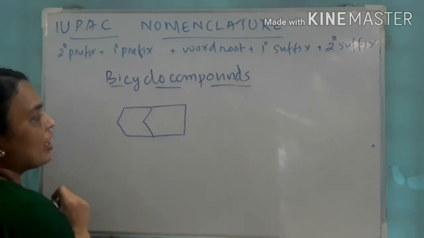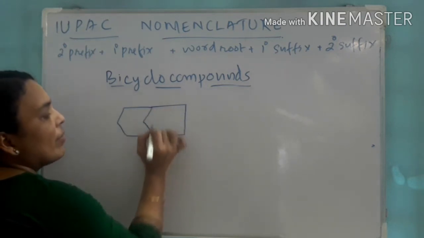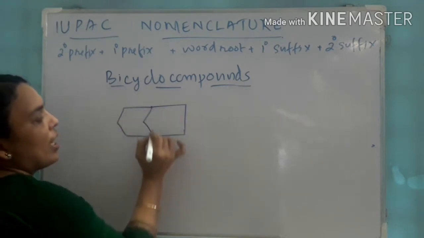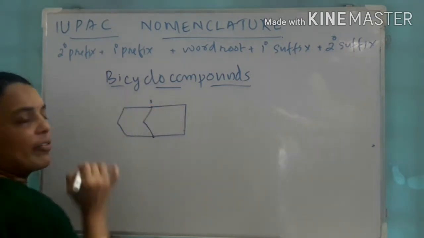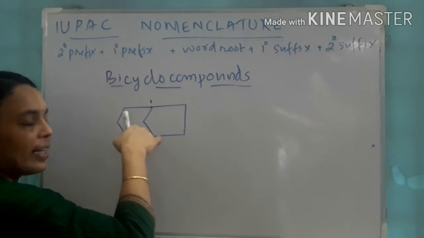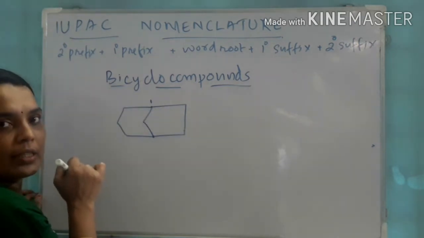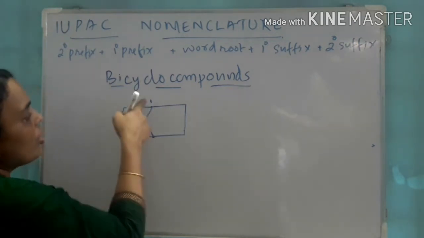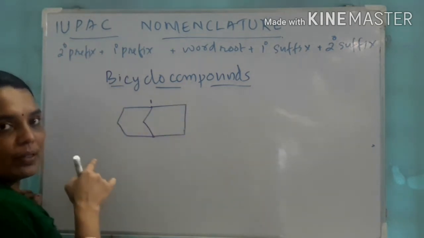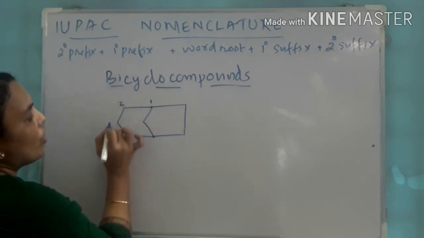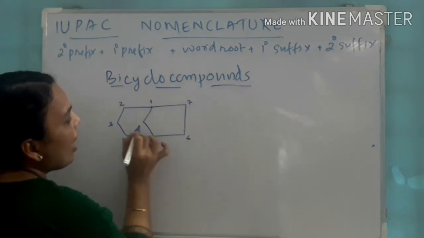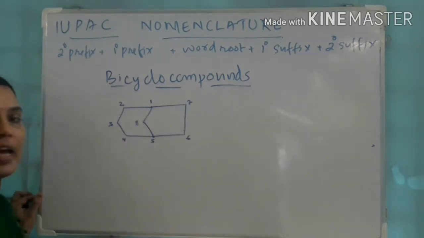So here which one is the bridge carbon? The carbon which is directly attached to both the rings is called the bridge carbon. So this is the bridge carbon. So let us start numbering from here. And which way do we have to move? The ring which has more number of carbon atoms should get the least number. So let us move in this way. Here 1, 2, 3 carbons are there. Here only 2 carbons. So let us move through this way. 1, 2, 3, 4, 5, 6, 7 and in the center that is 8.